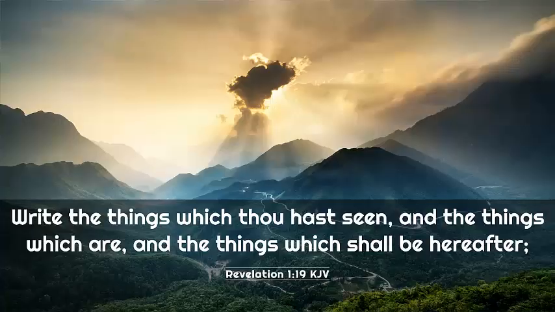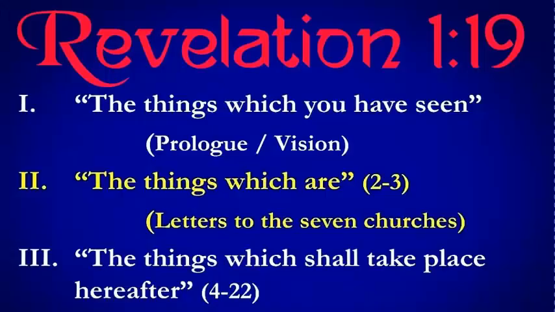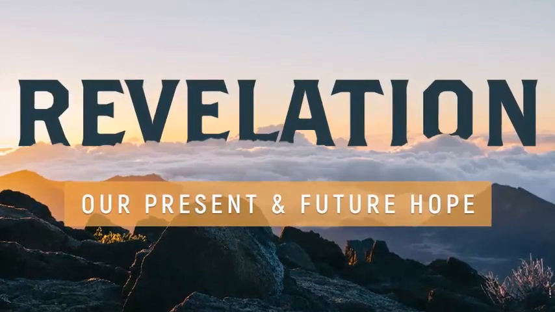Revelation 1 verse 19 is a key verse of the book. We can see that the book is about the past, things which were, chapter 1, the present, the 7 churches that John wrote to. Yes, both Paul and John each wrote to 7 churches. And you can find that in chapters 2 and 3, and the future, chapters 4 through 22.